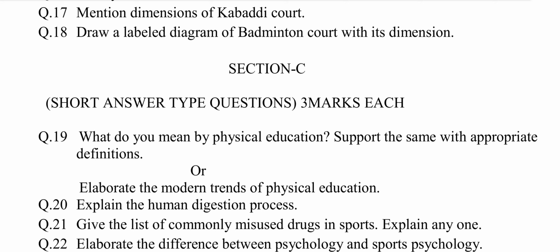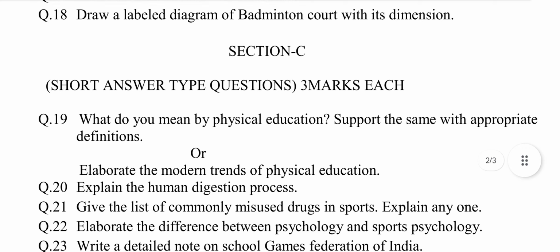Question number 18. Draw a labeled diagram of badminton court with its dimension. This question is selected from chapter number 6, Concept of Major Games and Sports.